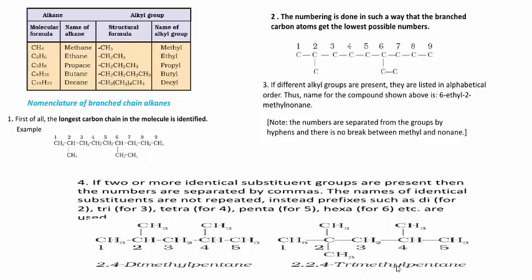Here 2,2,4-trimethyl pentane, because the second carbon atom, the fourth carbon atom, as well as another second carbon atom contain methyl groups. Therefore, a total of 3 methyl groups are present here. Therefore, write the name like this.